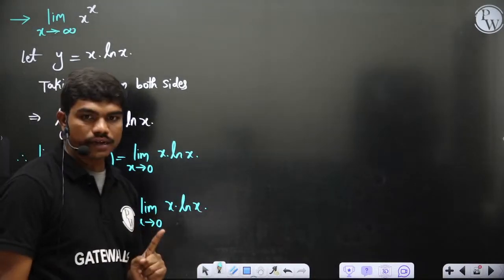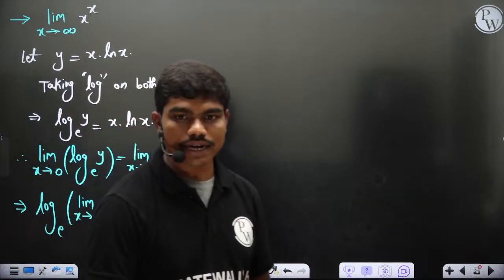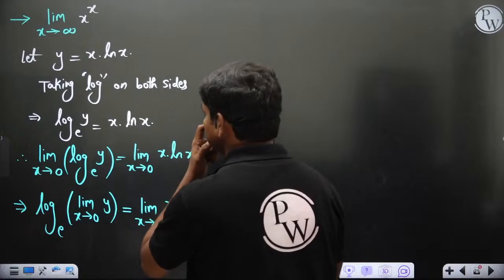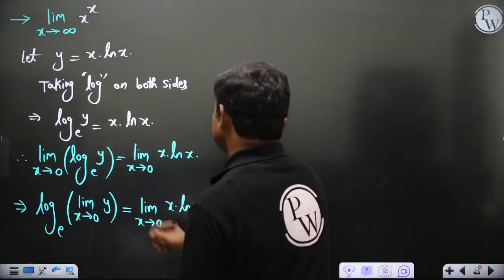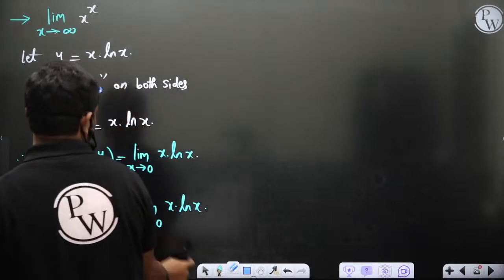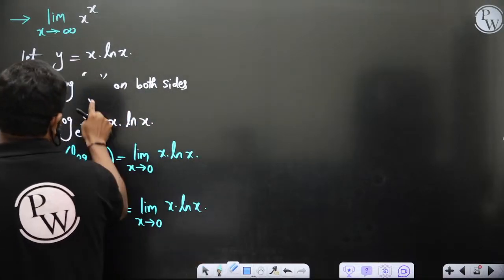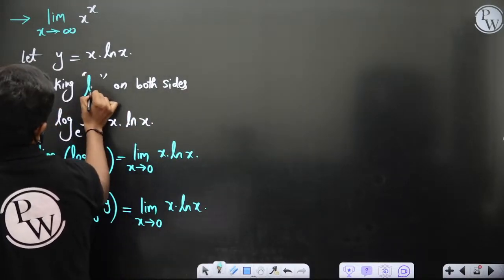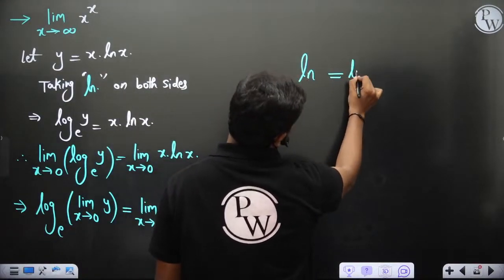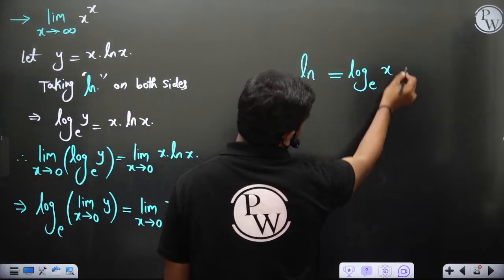Now we can do one thing actually. What is the difference between log and ln? Generally I'm always writing log y to the base e. Maybe I'll write here so that you get more clarity. Whenever I write ln, this means log x to the base e, because this is called the natural logarithm.